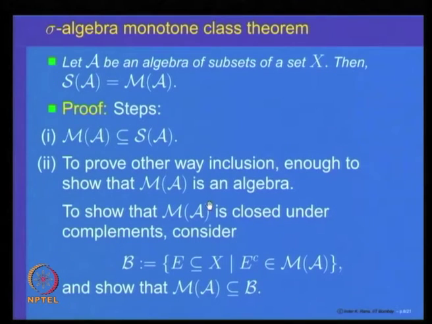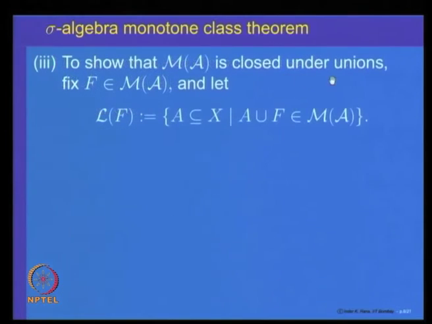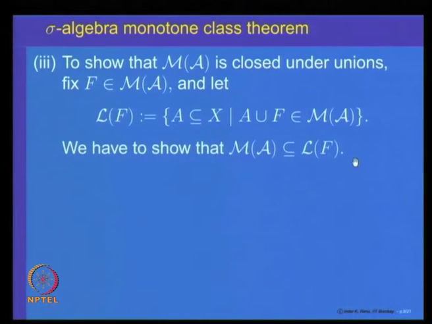So, what is the next step? The next step should be to show that M of A is closed under unions, right. That means, whenever two sets E and F belong to M of A, their union must belong to M of A. So, let us fix one of them. Let us fix the set F in M of A, and let us look at the collection L of F, a collection of all those sets E such that E union F belongs to M of A. So, what we have to prove is that M of A is a subset of L of F.